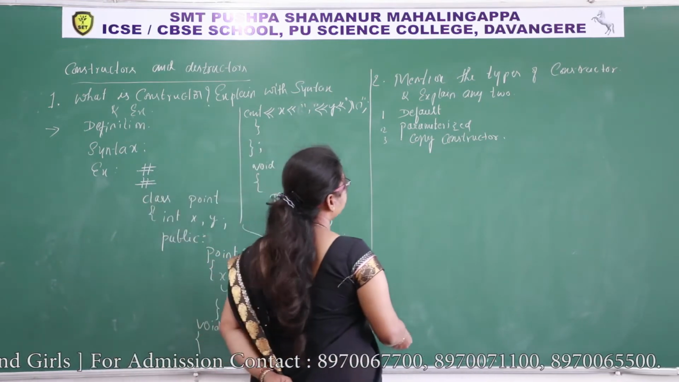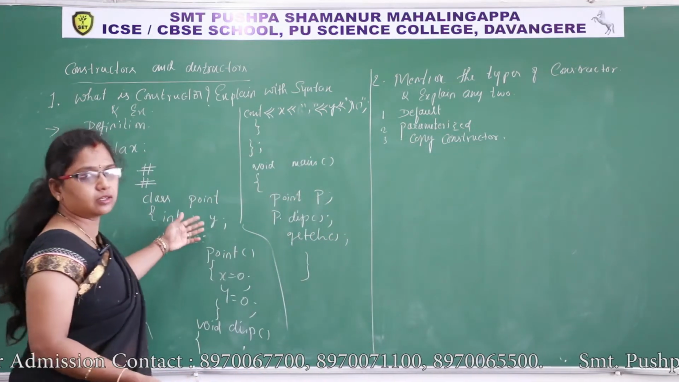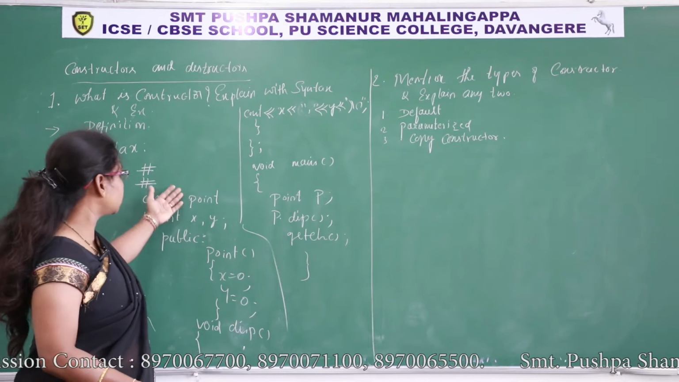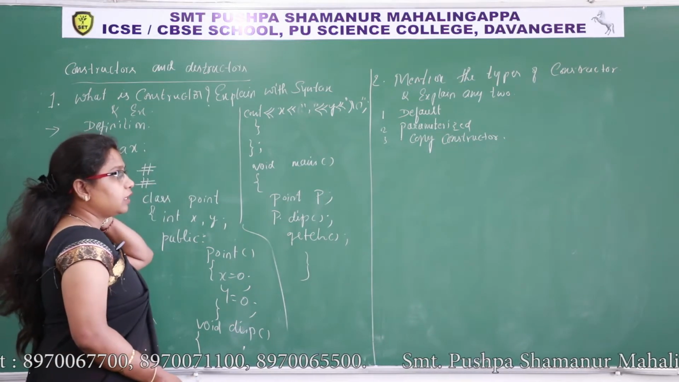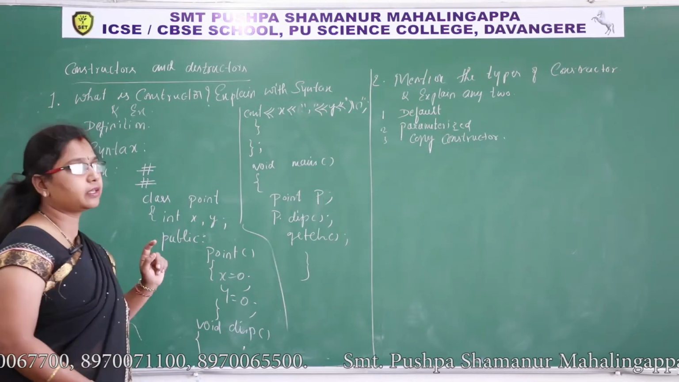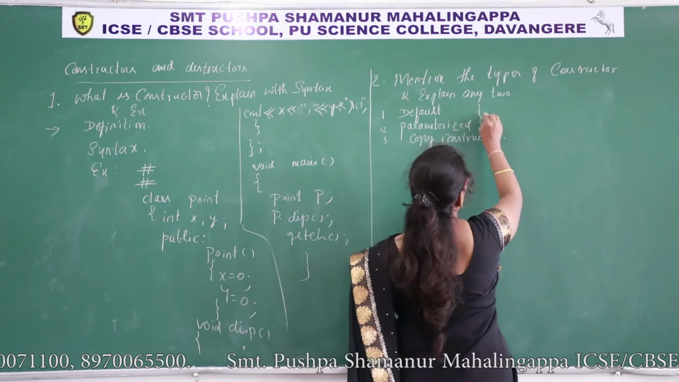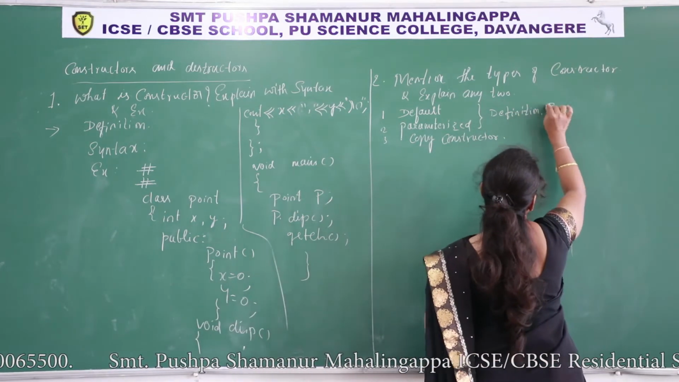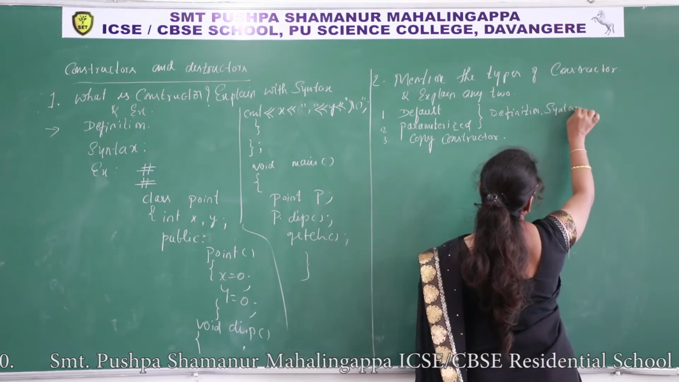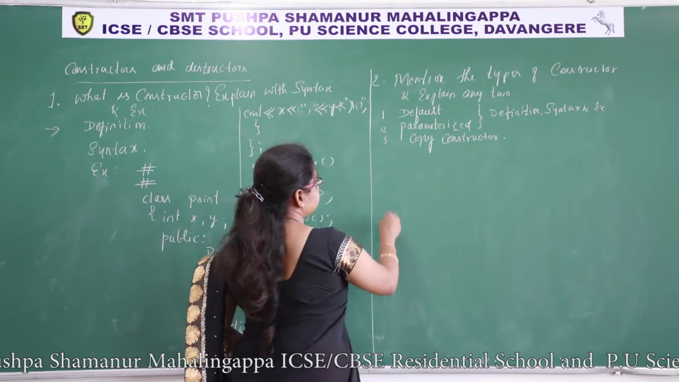I'll explain default and parameterized constructor. Default constructor is the same as the general constructor definition, but while writing the definition for default, it is a constructor that does not take any argument. For these 2, you need to write definition, syntax and example. I'll write the example here.